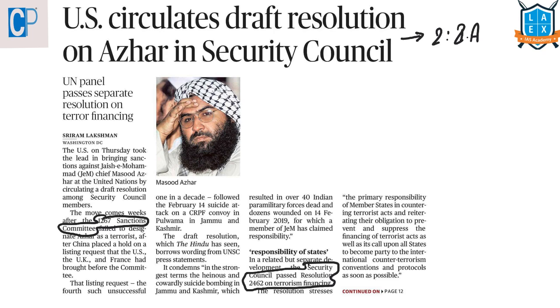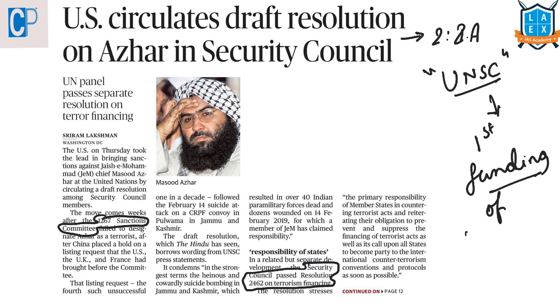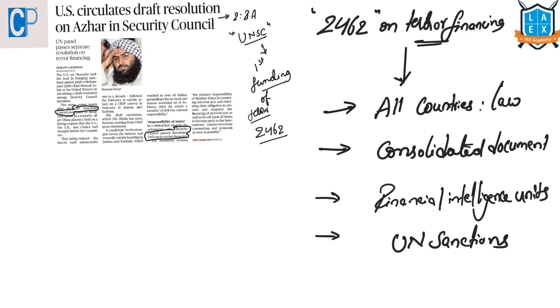If we look into this article, the United Nations Security Council, we should know about this UNSC, has passed its first ever resolution in order to suppress the funding of terror groups. In order to suppress the funding of terror groups, the UNSC has passed a resolution and that resolution is known as resolution 2462.